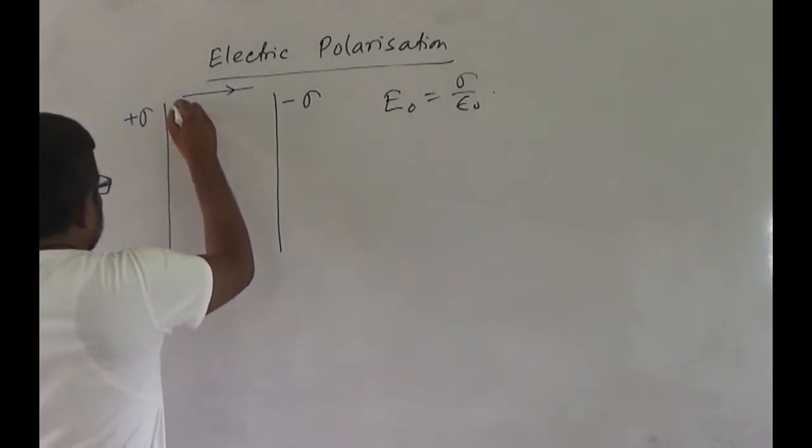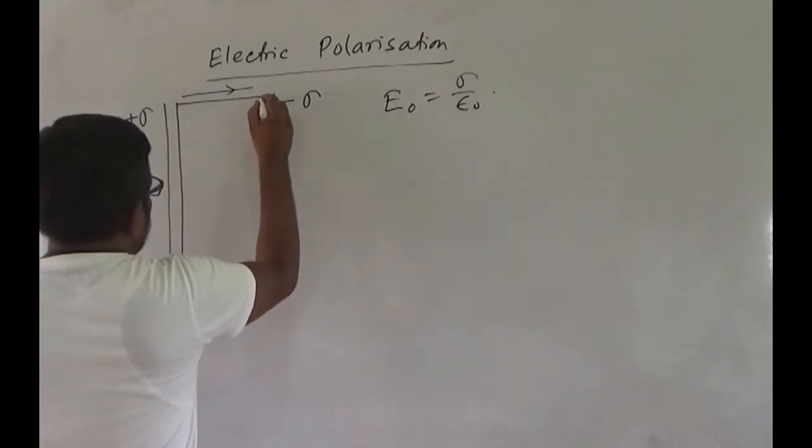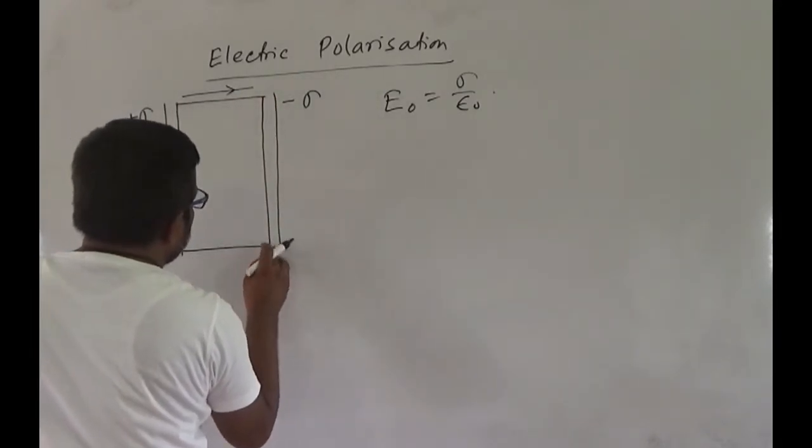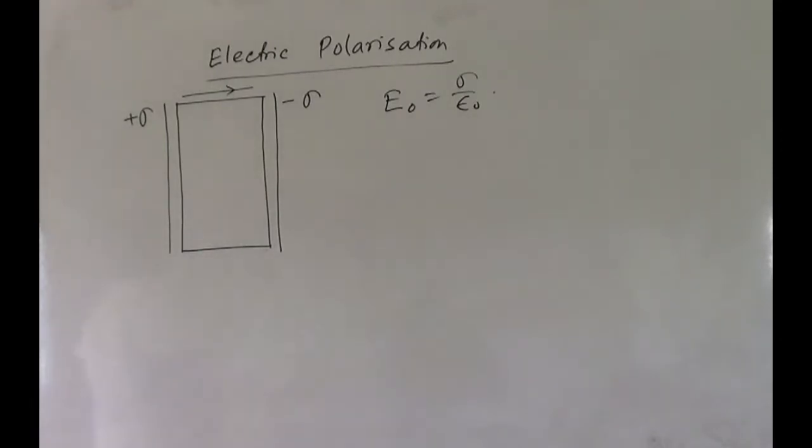Now if we place a dielectric medium here, then what happens? Rather we can say, let us introduce here a non-polar dielectric. Then each atom inside the dielectric becomes a polar atom, having a dipole moment, and gets aligned along the external electric field.